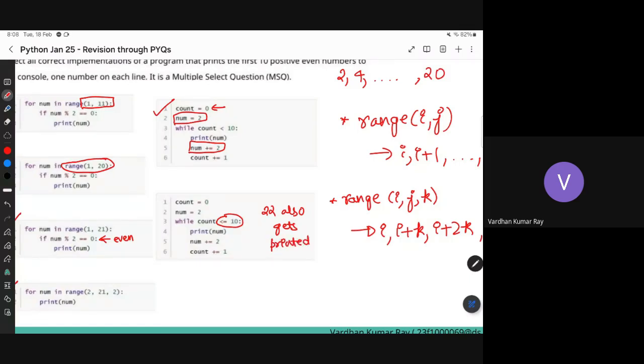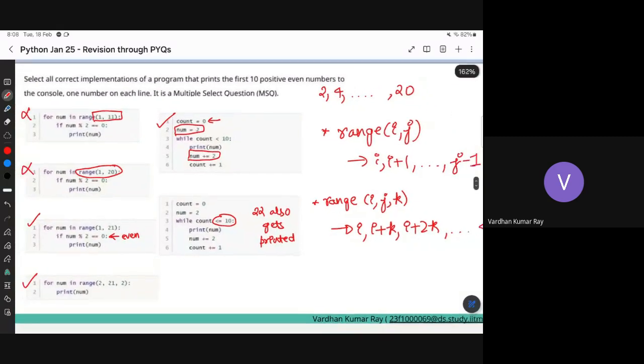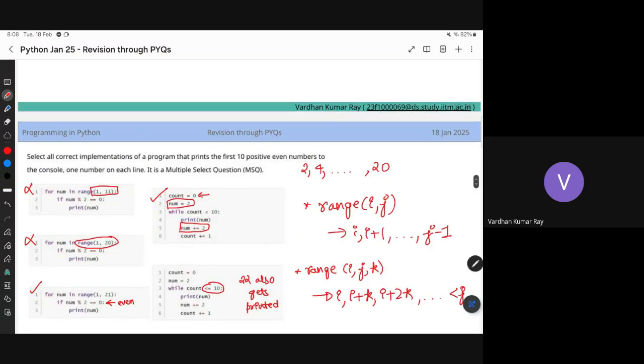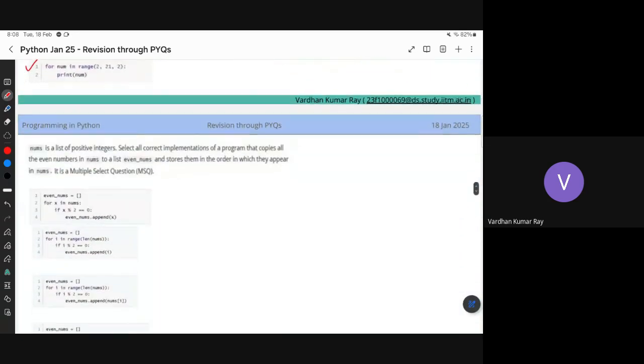Any doubt? Try to ask doubts when I ask you, because talking in between would just interrupt, right? So I'm just giving you an option to ask. When you start with 0, it's given in the question that you need to print positive even numbers. So 0 is not positive anyway. Yeah, correct. Let me move forward if there are no questions.